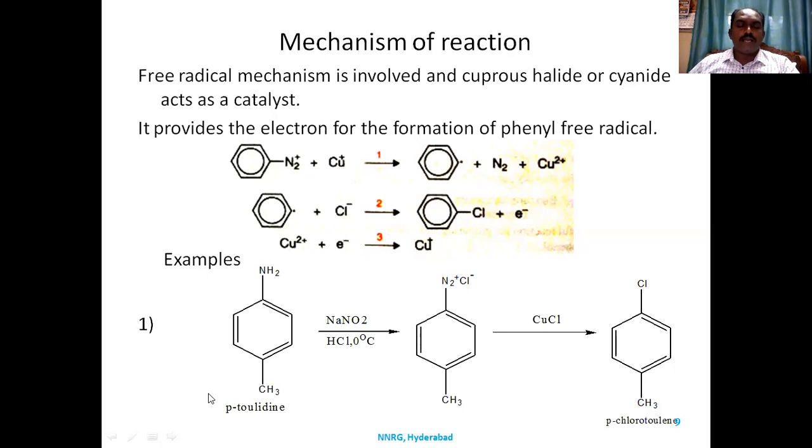So one example here, toluidine, aniline with a para-methyl group is called toluidine. When it is reacting with sodium nitrite and HCl at 0 to 5 degrees centigrade, you get toluene diazonium salt. Toluene diazonium salt, when it is reacted with cuprous chloride, you get para-chlorotoluene. So synthesis of this type of molecule is very easy through this mechanism.